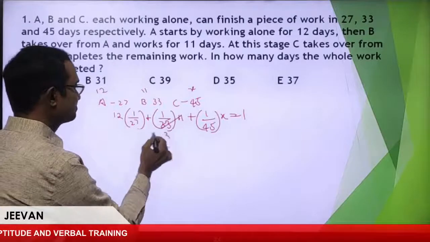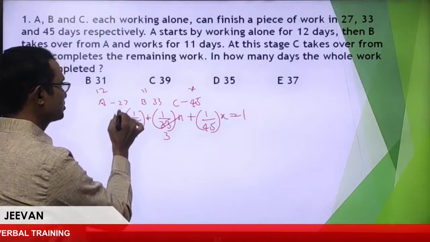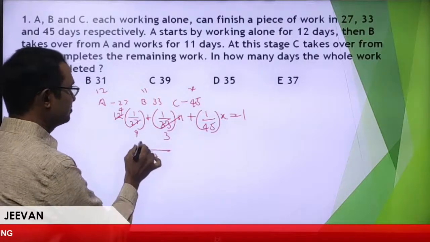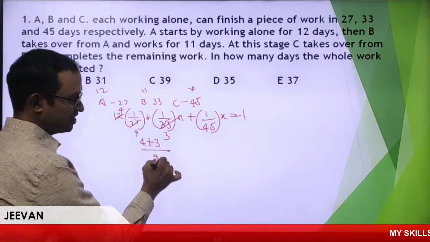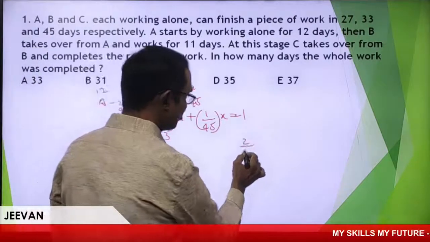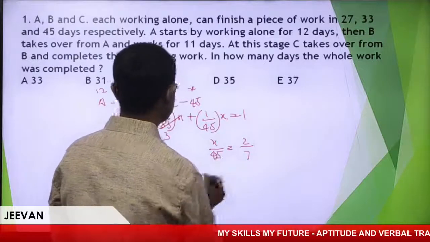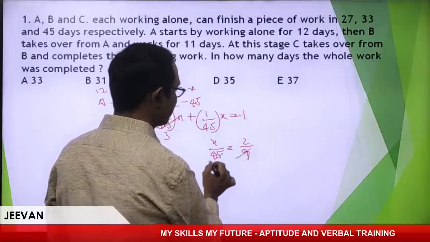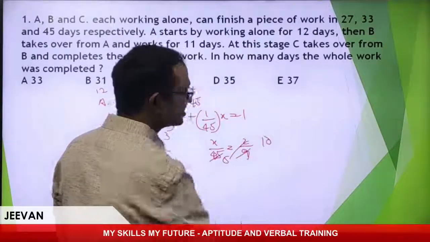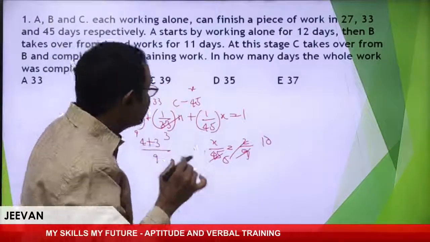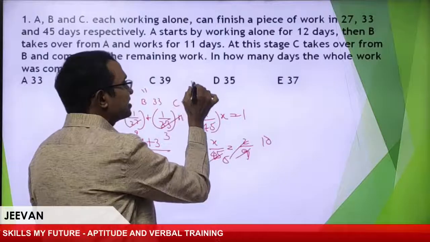This part is 3 nines, 3 fours. If I take 9 as LCM, it is 4 plus 3, 7 by 9. Sending this side, it will become 2 by 9. So X by 45 equals 2 by 9. 9 fives are nothing but 10. X is nothing but 10, where X is the number of days worked by C: 10.